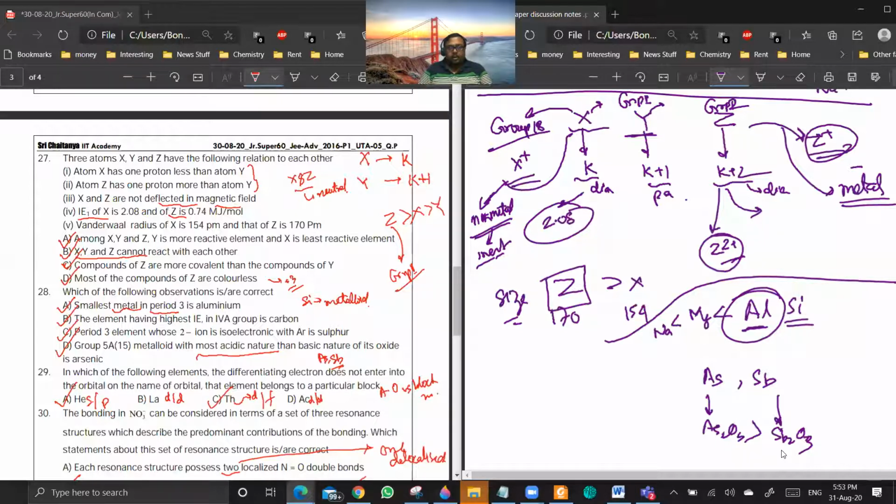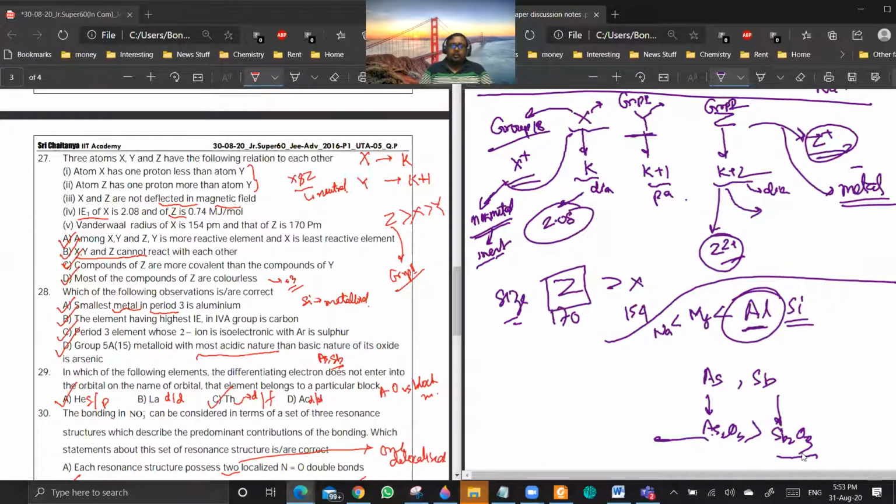But we consider it as amphoteric, sir. It is saying most acidic. Between these two we are comparing, not with respect to water. Are you getting my point? So then can we say that they are amphoteric with predominantly acidic nature? No. This means that if you put this in water, you will get more H+ ions compared to this.